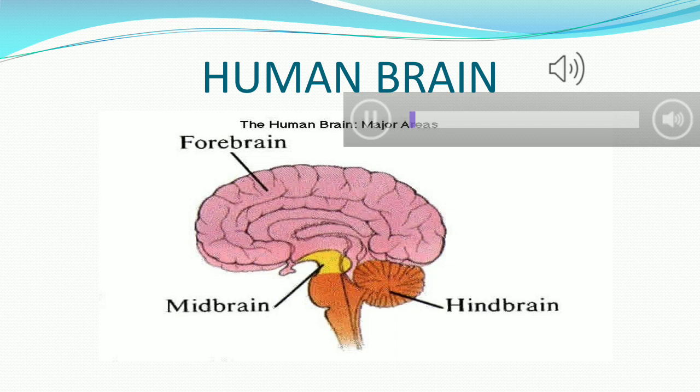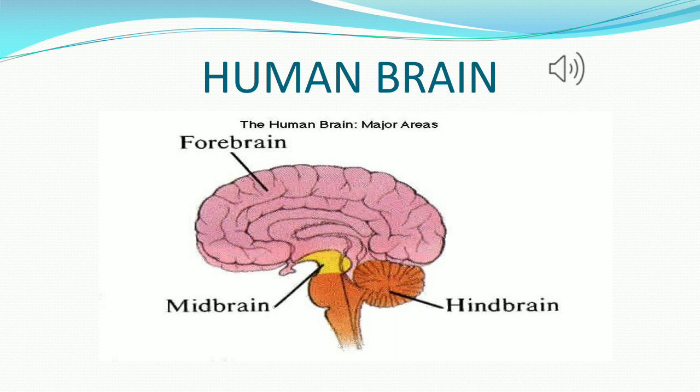Now we are looking at the different sections of the brain. The pink color is the forebrain, the yellow color denotes the midbrain, and the orange color denotes the hindbrain. As we know, the brain is the main commanding center for the nervous system. It receives input from the sense organs and gives output to the muscles. Each part of the brain performs different functions. The weight of the brain is approximately 1300 to 1400 grams.